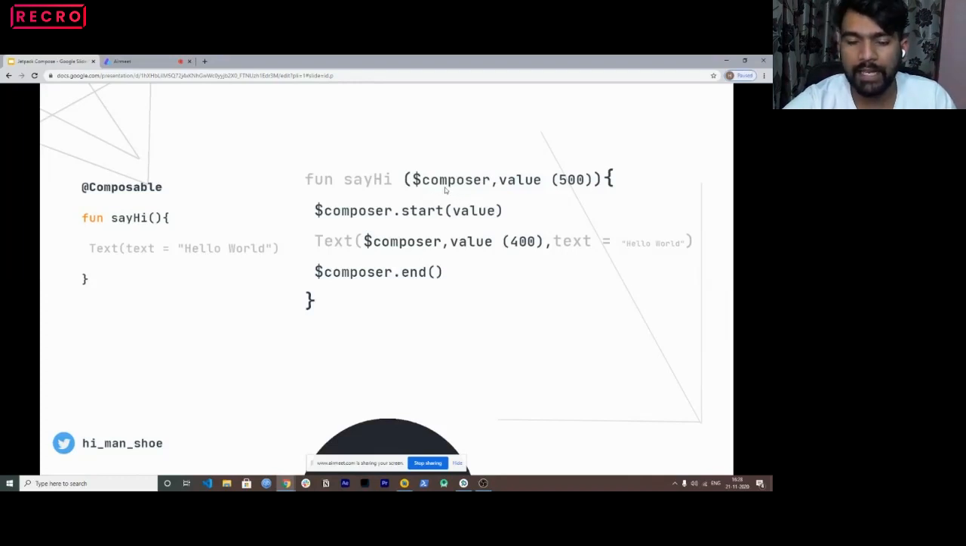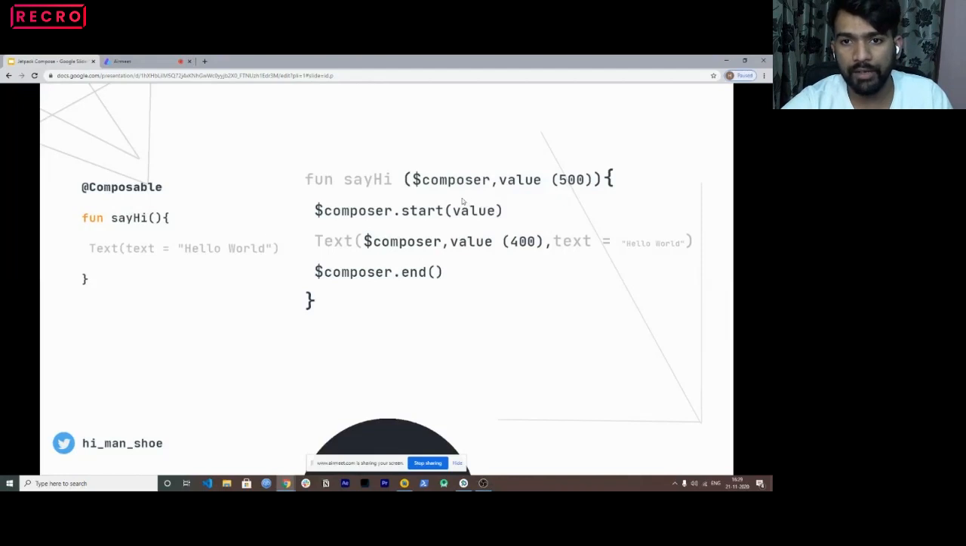It's basically like a collection, I would say, or like a hash map, where all the composables that have to be drawn are stored. So here, in this function, we actually have two composables. One is say hi, which we have created, and another is text, which is provided by Jetpack Compose itself. So now here we have two composables, right? So it has to be stored somewhere to understand that this is a composable, right?